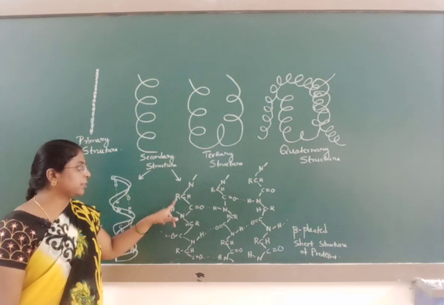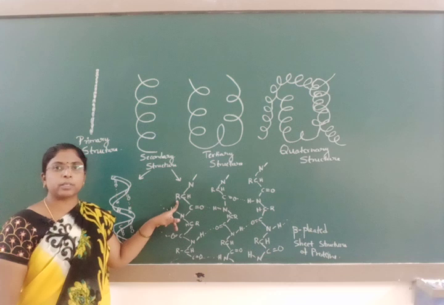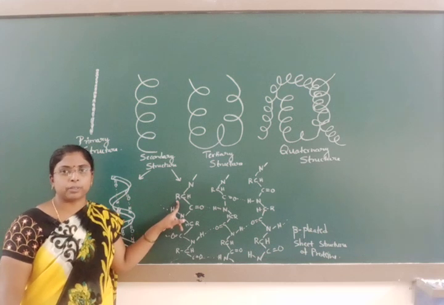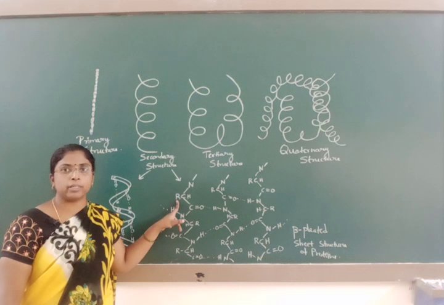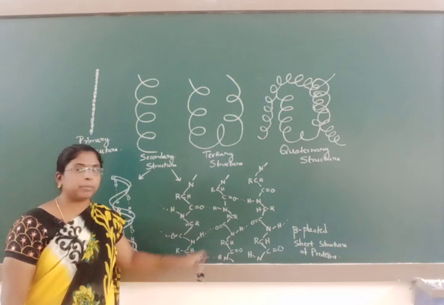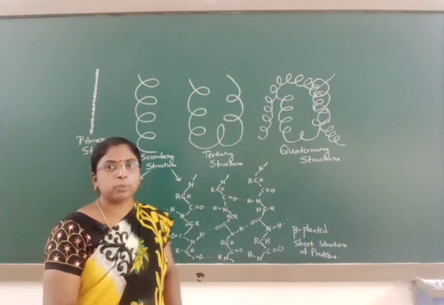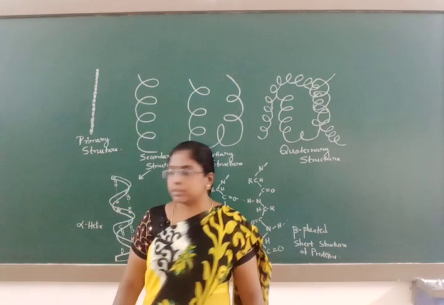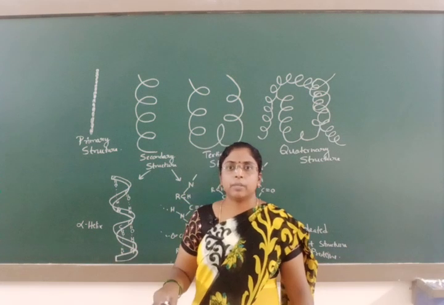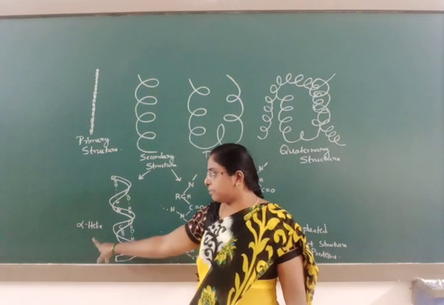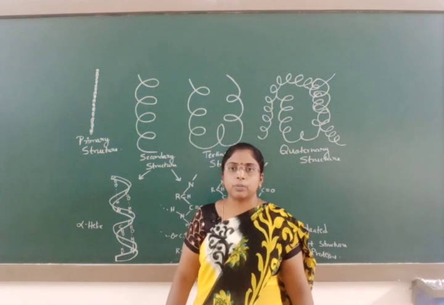Here if you see, there are R groups present. If the R groups are very small, then the polypeptide chain is coiled in such a way that it will form a beta pleated structure. If the R group is very large in size, then the polypeptide chain will coil by itself to form an alpha helix. Alpha or beta, it depends upon the R group.